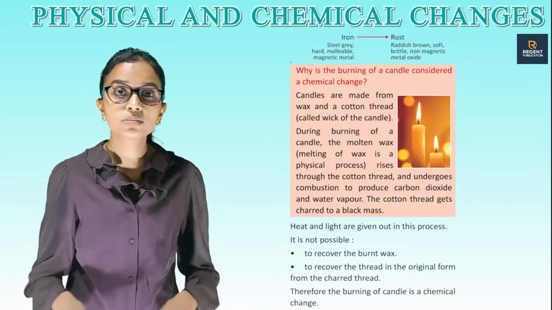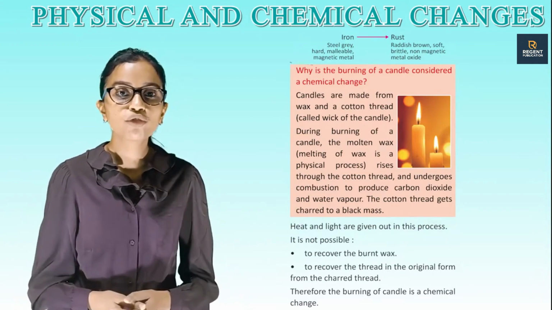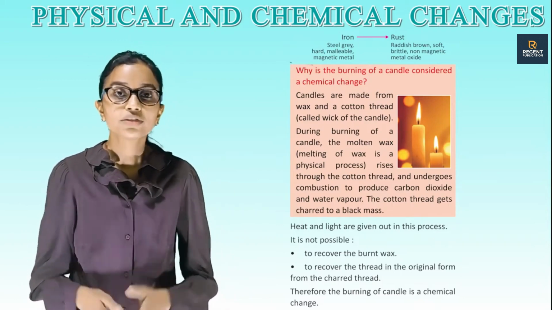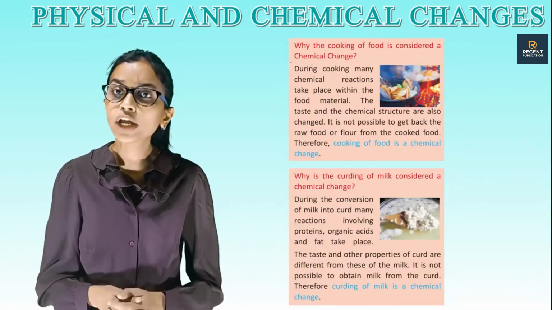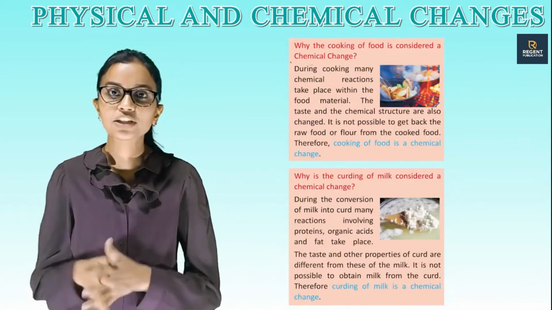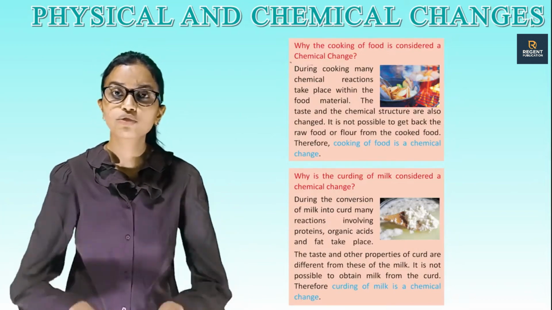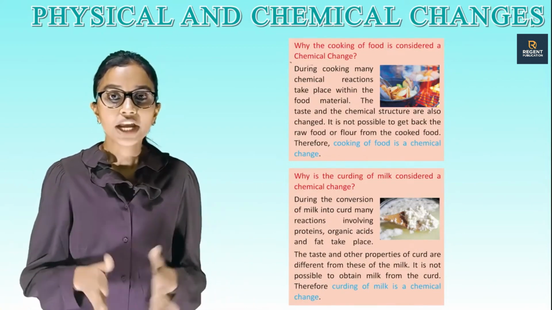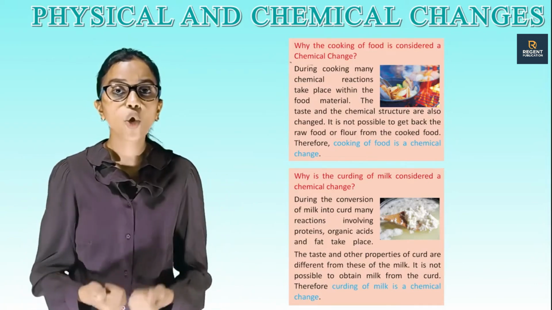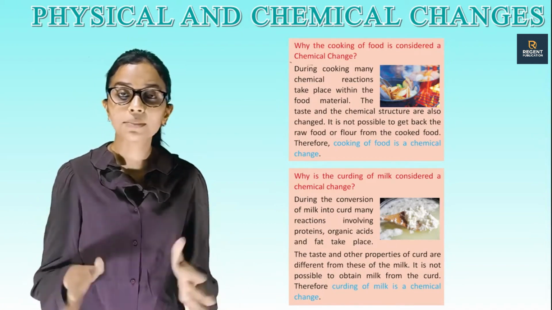It is not possible to recover the burnt wax, or to recover the thread in its original form from the charred thread. Therefore, the burning of a candle is a chemical change. Why is the cooking of food considered a chemical change? During cooking, many chemical reactions take place within the food material. The taste and the chemical structure are also changed. It is not possible to get back the raw food or flour from the cooked food. Therefore, cooking of food is a chemical change.